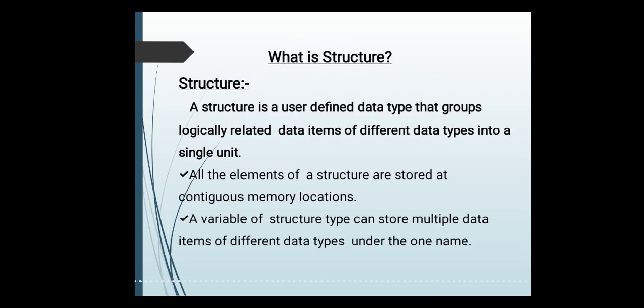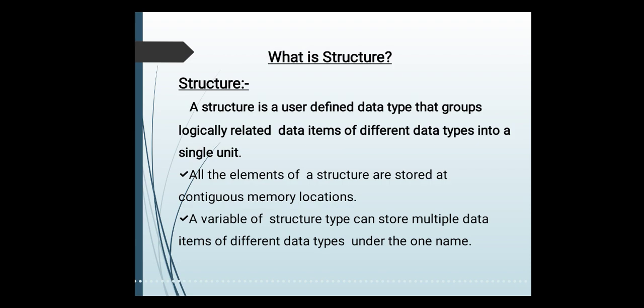Now as we know, an array is a data structure which consists of elements of the same data type. That means you can create an array of integers, array of characters, array of floating point numbers, right? So if you want to make a list of same data type elements, in that case the array is okay.